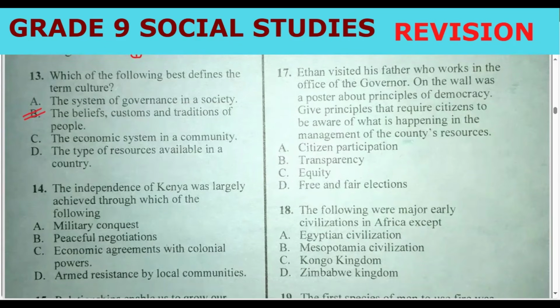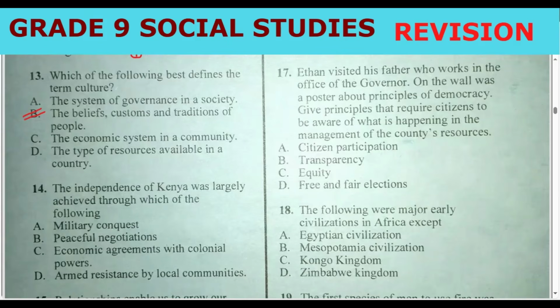Question number 14. The independence of Kenya was largely achieved through which of the following? There are those who used peaceful negotiations, and then we have those who used armed struggle of the traditional locals.